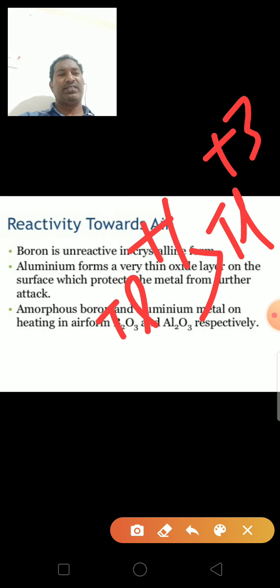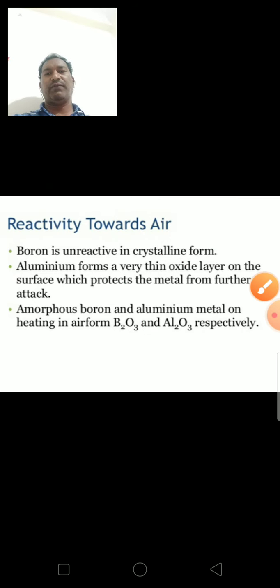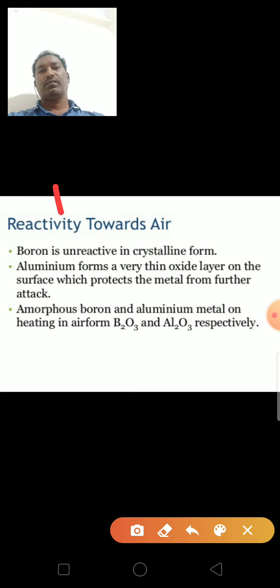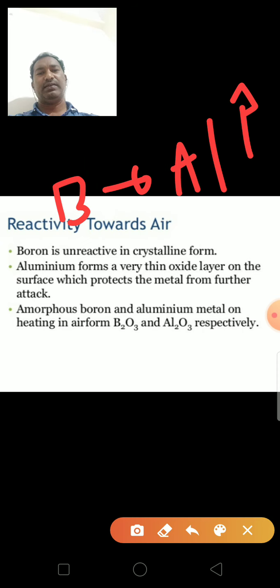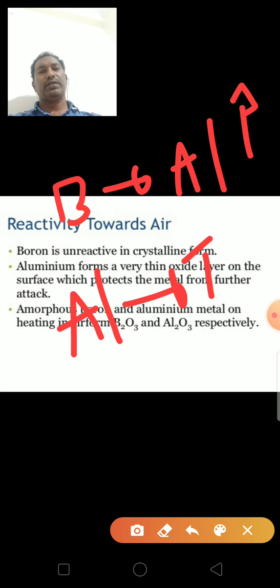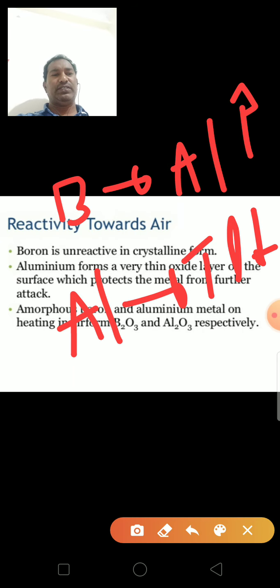+3. Thus electropositive character first increases from boron to aluminum. From aluminum to thallium, the positive nature decreases. From boron to aluminum, the positive nature increases; from aluminum to thallium, the positive nature decreases. This change corresponds to the change in atomic sizes.